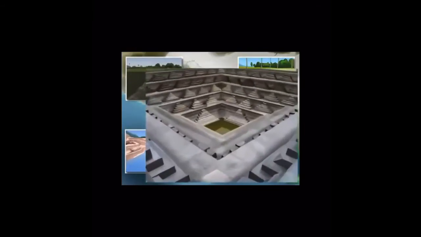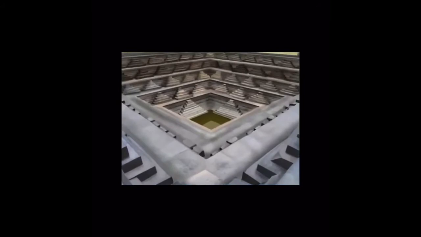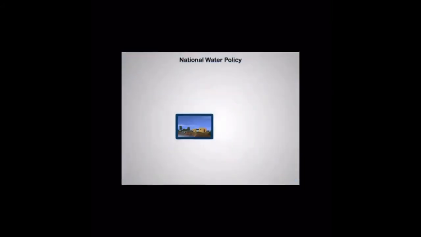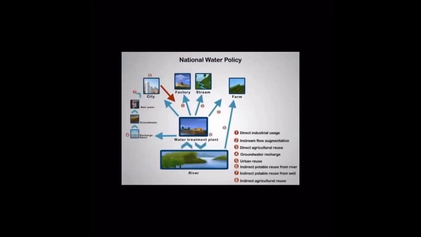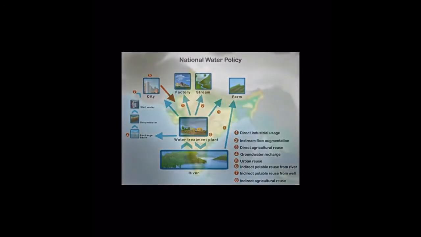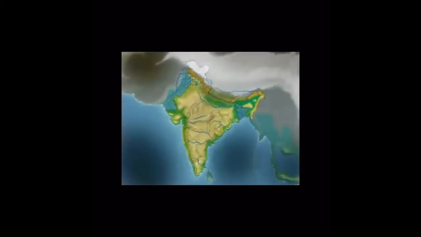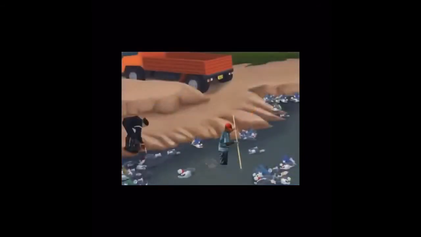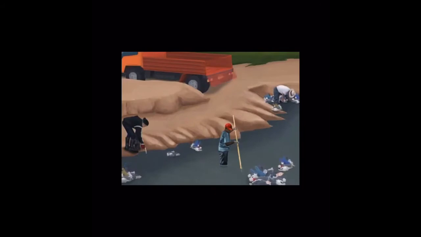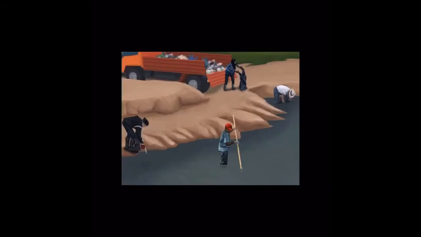This ancient tradition was given a much needed impetus by the Government of India with the formulation of the National Water Policy, a policy that provides for the optimum and judicious utilization, management and conservation of India's water resources. The aim of this policy is to link river basins and then transfer water from one basin to another for the optimum use of the available water. The National Water Policy also exhorts the general public to assist the government in its mission to conserve water so as to minimize our water woes.